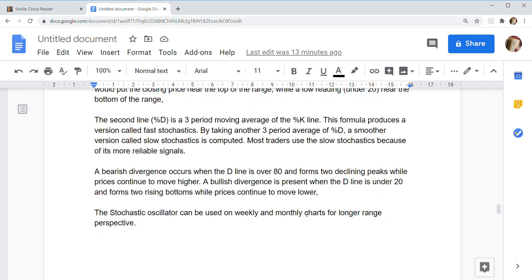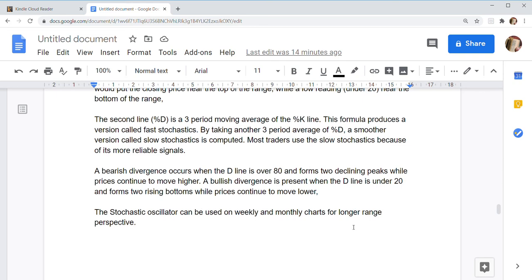Bearish divergence occurs when the %D line is over 80 and forms two declining peaks while prices continue to move higher. A bullish divergence is present when the %D line is under 20 and forms two rising bottoms while prices continue to move lower. The stochastic oscillator can be used on weekly and monthly charts for a longer range perspective.